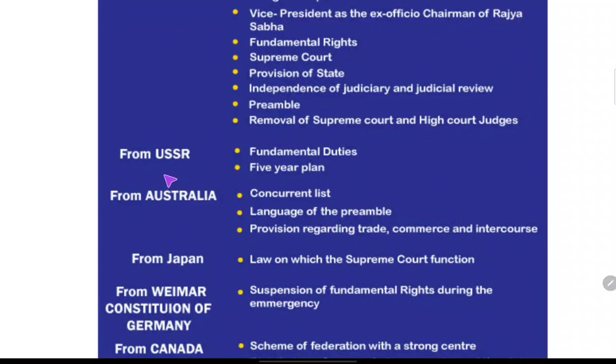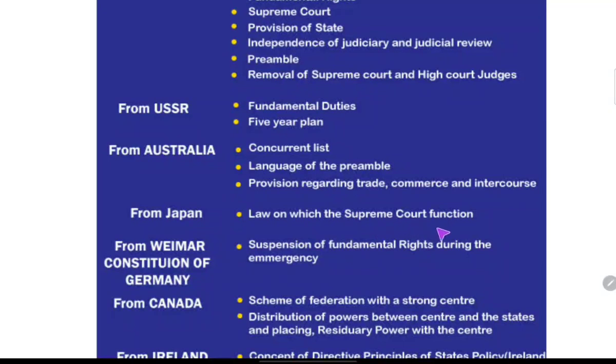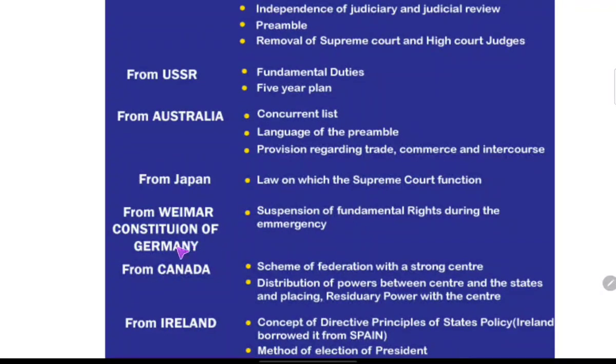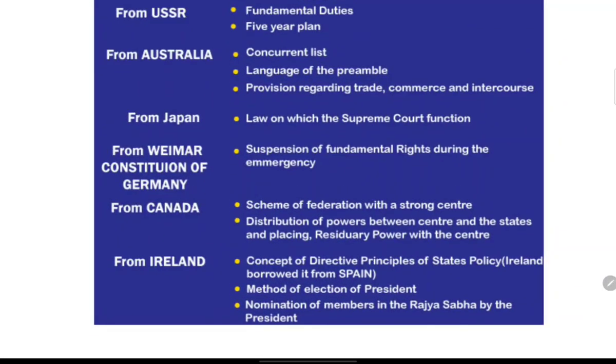From USSR, the erstwhile Russia, Soviet Union, we have taken the concept of 5-year plans and also the fundamental duties. From Australia, the concept of concurrent list. From Japan, laws on which the Supreme Court functions. From the Weimar Constitution of Germany, the suspension of fundamental rights during emergency conditions. From Canada, we have taken the scheme of federation with a strong center, and from Ireland, we have taken the concept of directive principles of state policy. These are also known as the instruments of instruction for the government.